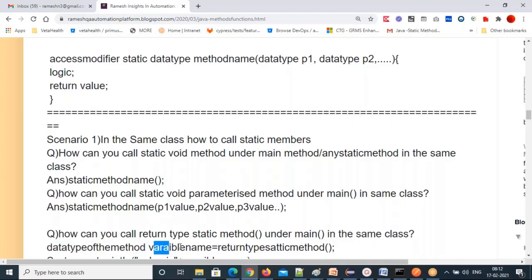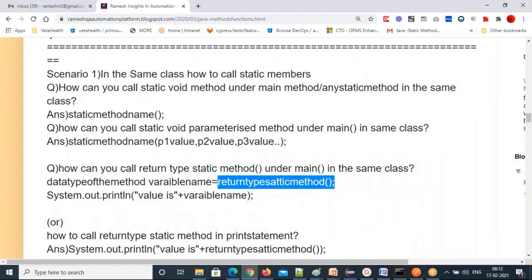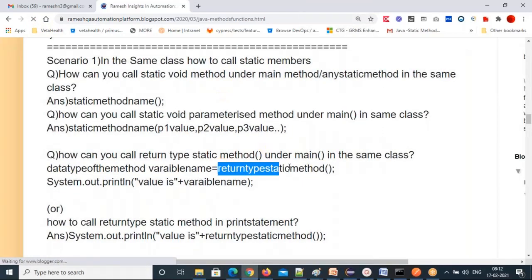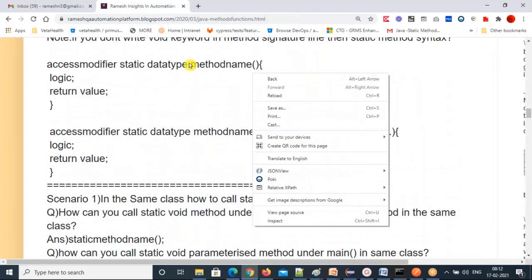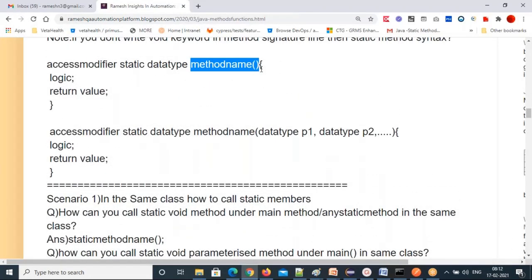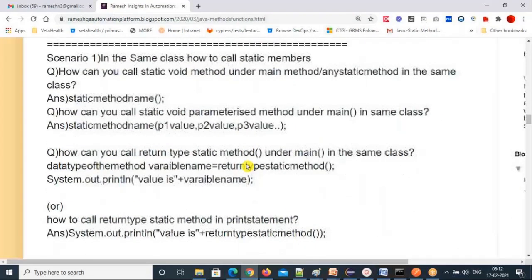Then put some variable name equal to the return type static method. You write that return type static method, that means you just call this method. Just call that return type static method name.